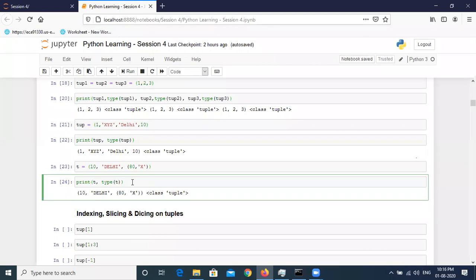No, Kashish, this looks okay to me. I mean, this is all about storing, and then slicing and dicing is about retrieving, right? Yes, yes, exactly. Okay, so let us proceed.